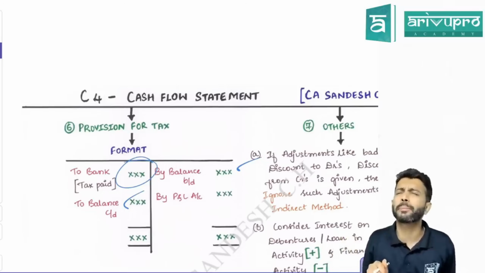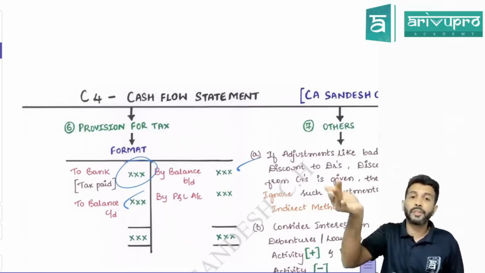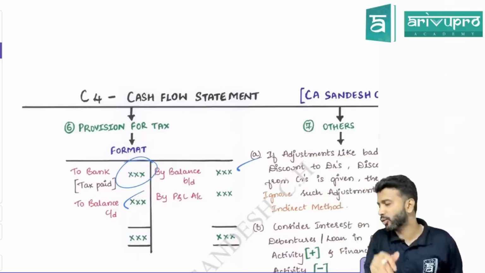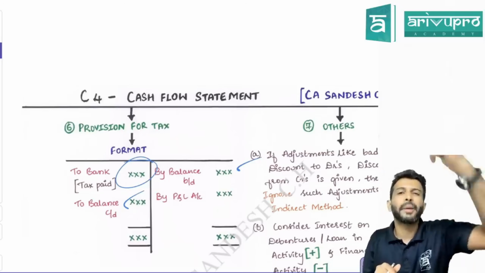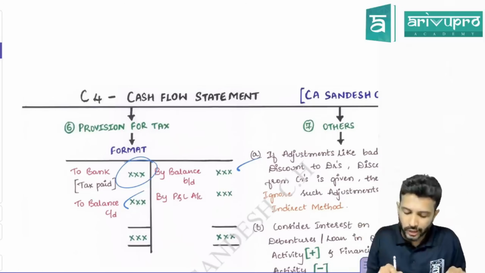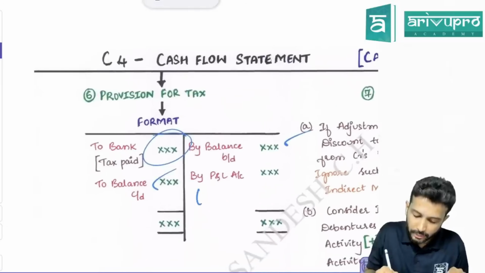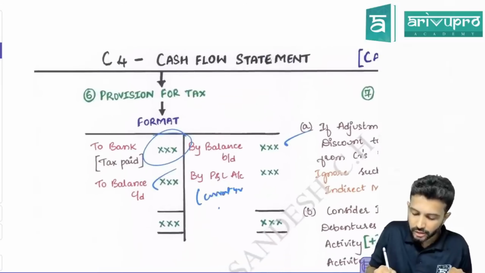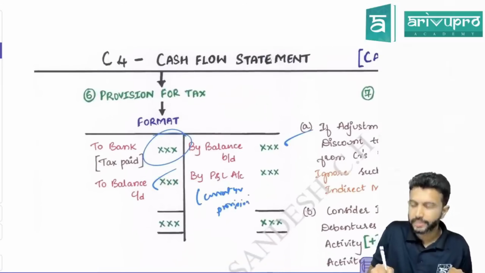What's the journal entry to make provision? When you make provision for tax, P&L balance will reduce. So what will be the journal entry? P&L account debit to provision for tax. So when you post this entry in provision for tax, the posting will be by P&L. That's nothing but your current year's provision. Correct? So like this. Done?